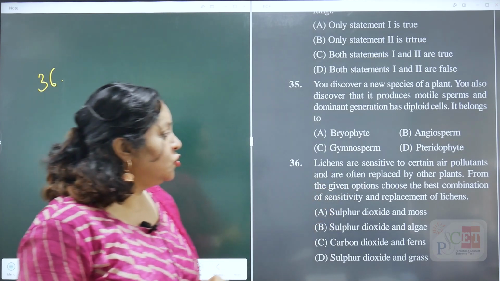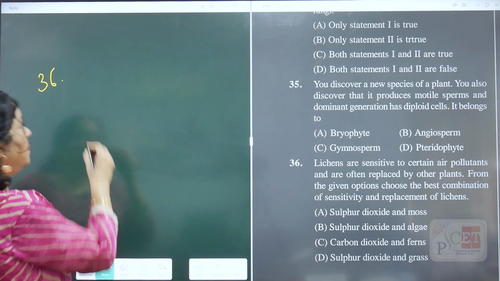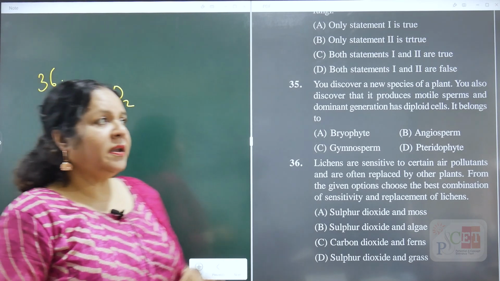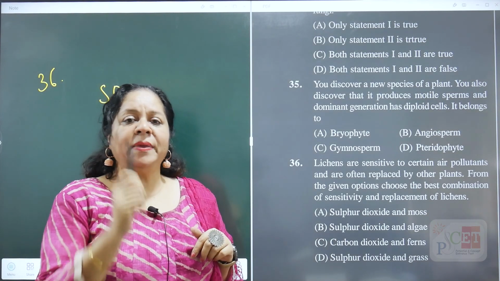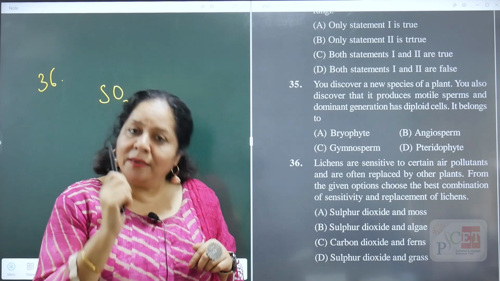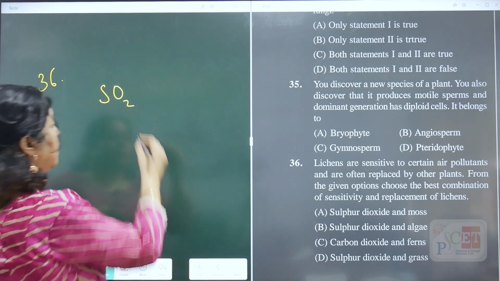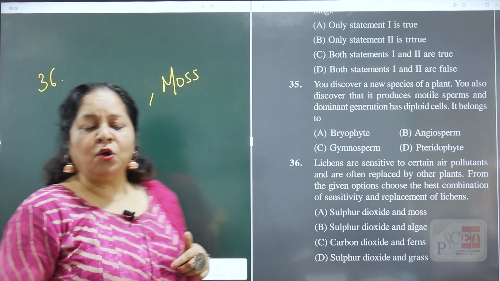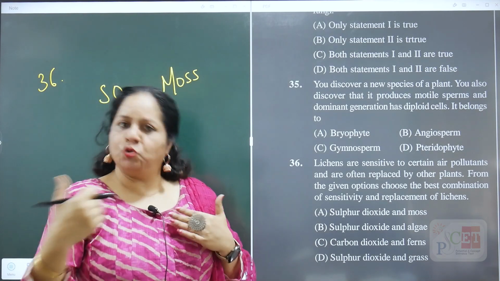From the given options, choose the best combination of sensitivity. So in air pollutants, what is it sensitive to? Sulfur dioxide. If you find an area where lichens are growing properly, that means there is no sulfur dioxide pollution there. So that is a better area for you. And it has been replaced by what? Mosses. So if you talk about succession on the rocks, first lichens come, then mosses come, then herbs and so on.